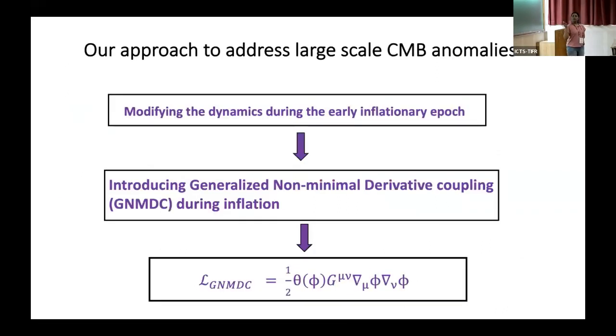So the approach is to introduce some non-trivial coupling beyond the simple canonical single field setup. The coupling is generalized non-minimal derivative coupling, where the inflaton is coupled to the Einstein tensor through a generalized coupling function, which is taken to be a function of theta. These types of couplings are well motivated in scalar-tensor theories like Horndeski theories, and these give rise to second order equations of motion.